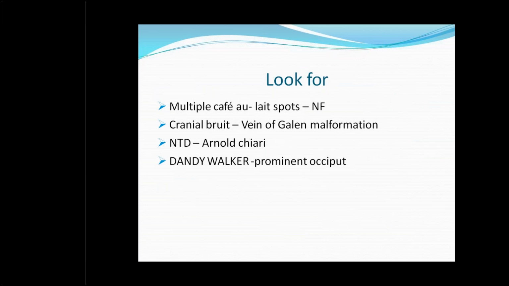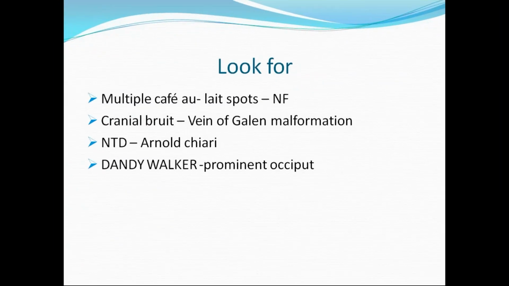So in examination, one should look for any café-au-lait spots, because aqueductal stenosis is more commonly associated with neurofibromatosis. So in the examination, one should look for all these things, and also any neural tube defects, because they are associated with Arnold-Chiari malformation. And one more common cause is Dandy-Walker malformation. Here we expect a prominent occiput. In Arnold-Chiari malformation, we see a smaller occiput because of cerebellar tonsillar herniation.